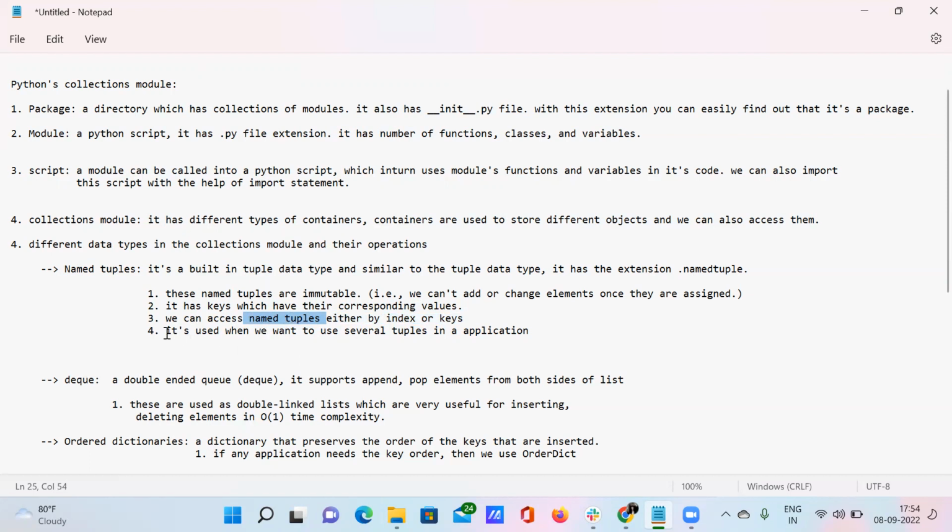And when do we use these named tuples? We use them when we want to use several tuples in an application. For example, let's say I have a scenario where I want to use multiple tuples. There, I can use this namedtuple from the collections module, right? So now I'm going to give you a practical example for it. Let's go here.